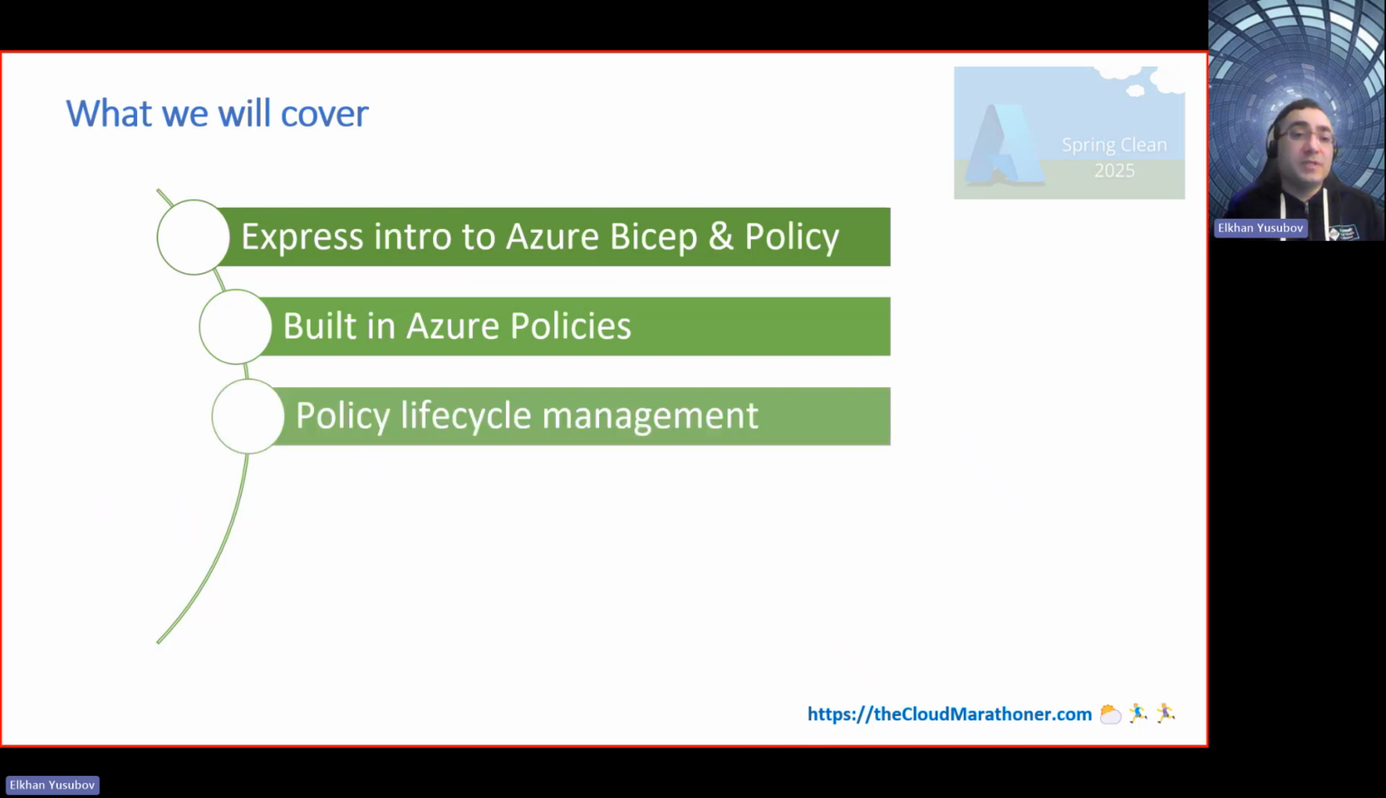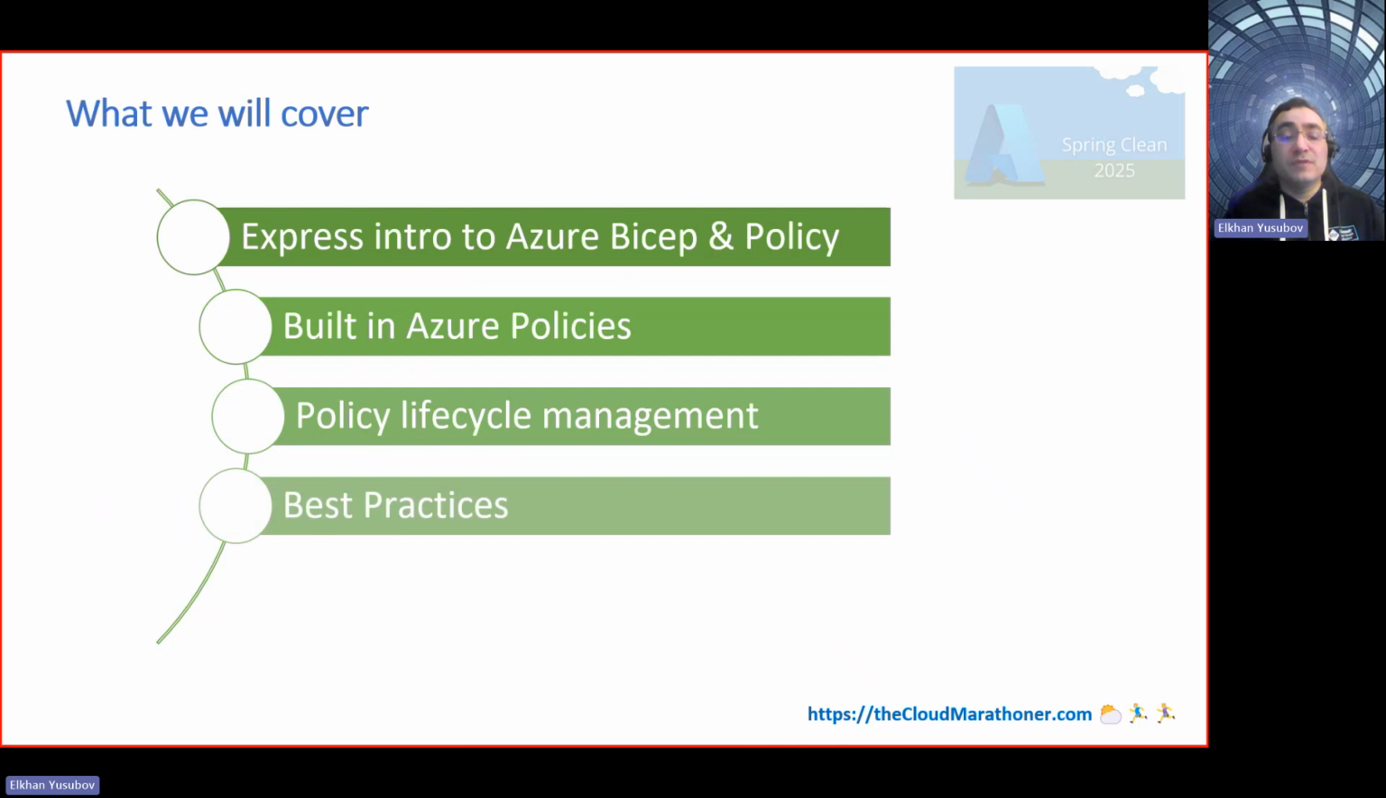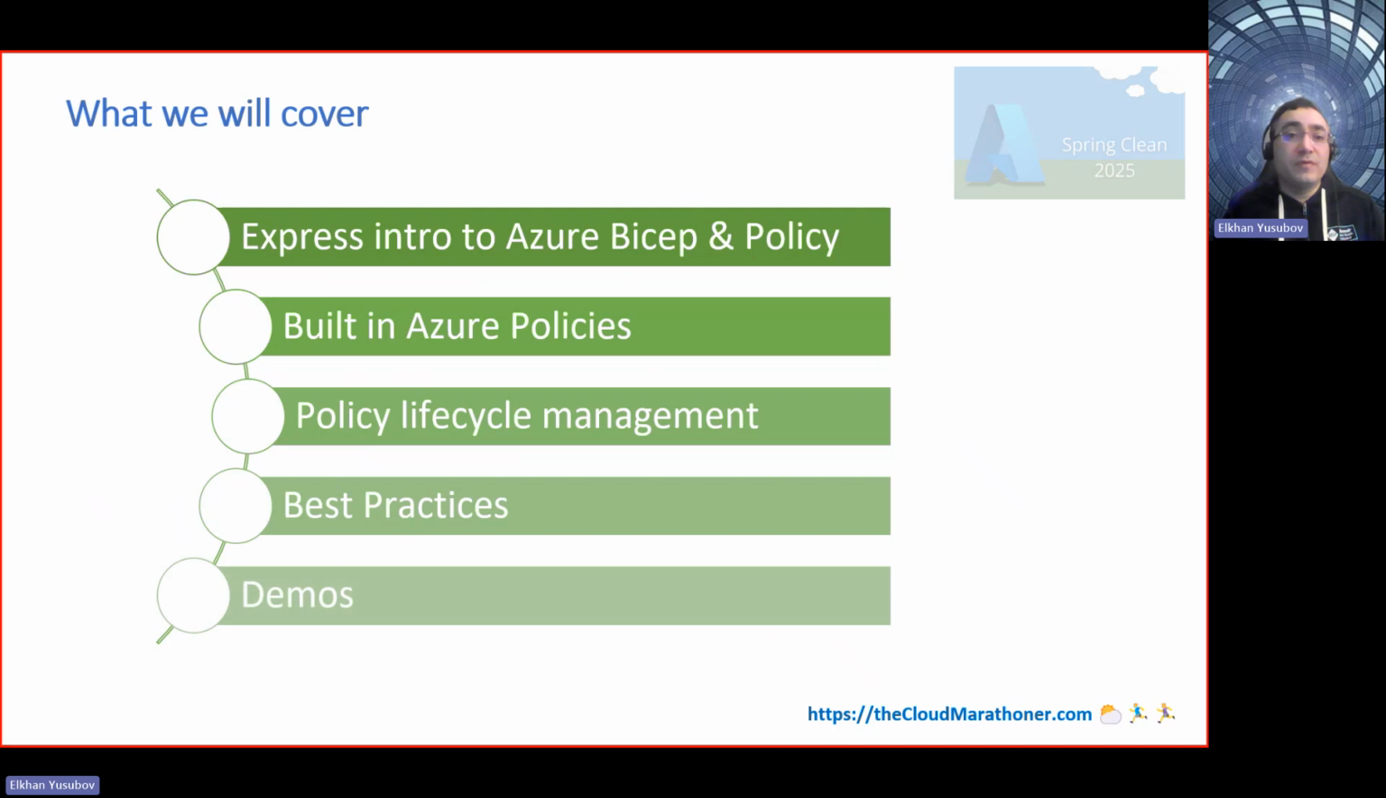Then we'll look into some best practices while we are working with the Azure Policy using the Bicep language, Bicep code, and we'll have a couple of demos about Azure Bicep as well as the Azure Policy: how to create Azure initiative, how to assign them, and how to version control them and what's the purpose there, right? So what value you are going to get out of it. Okay, I hope that sounds good for everyone.